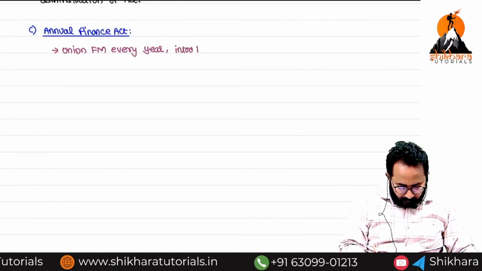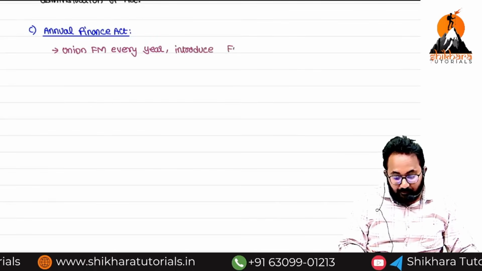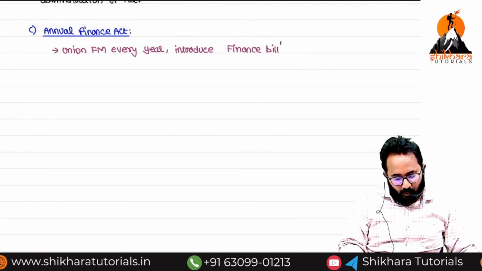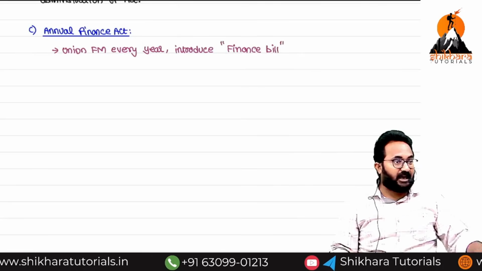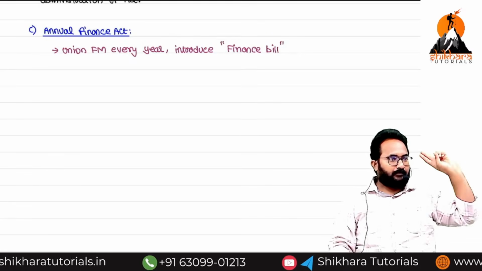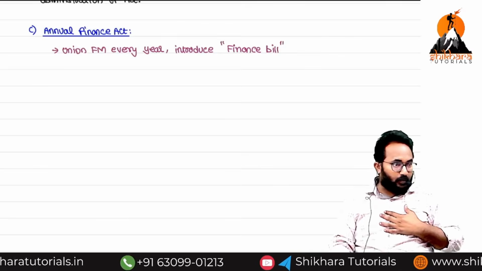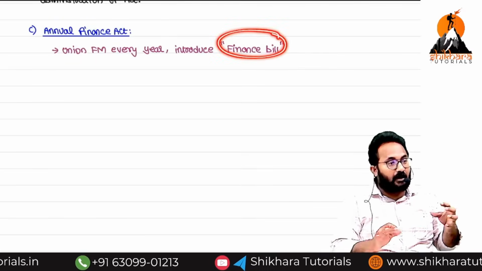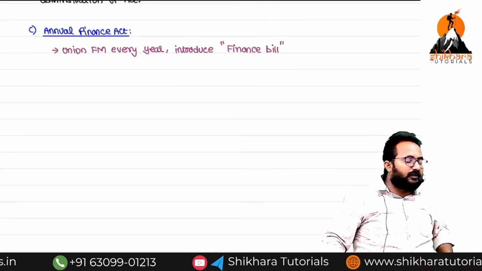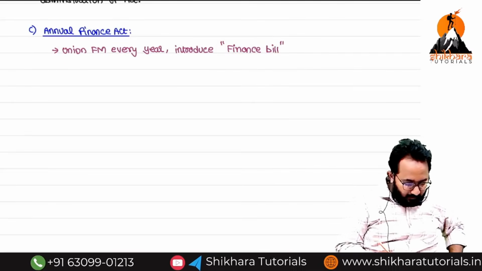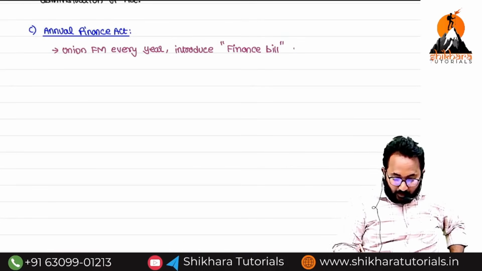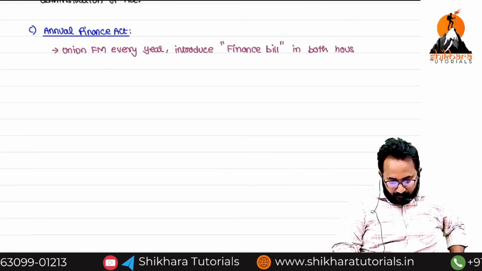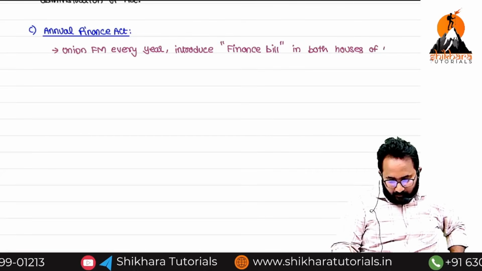introduce a finance bill, not an act. What are the changes we are going to make in the Income Tax Act 1961? Whatever provisions we have to change in the Income Tax Act 1961, all those things they will draft in a bill or draft in papers, that is called as what? Finance bill. So they are going to introduce it in both the houses of Parliament.